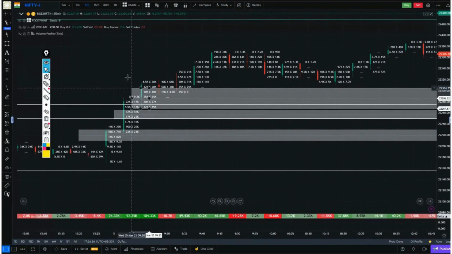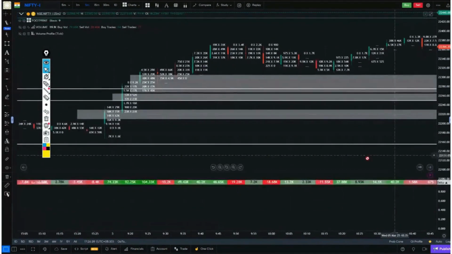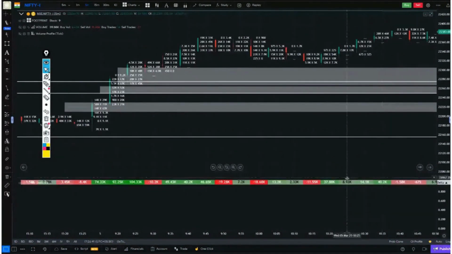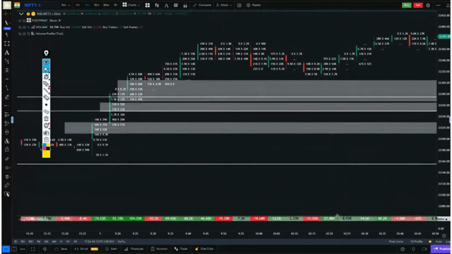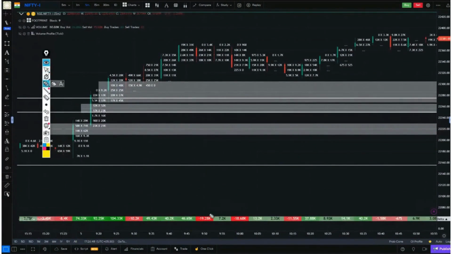Okay, this will be better. Okay, so what we saw was that as soon as Nifty opened, there was continuous back-to-back buying. Now let's look at the delta of 19, the delta of 18, 17. Here the biggest buying happened at this particular place.